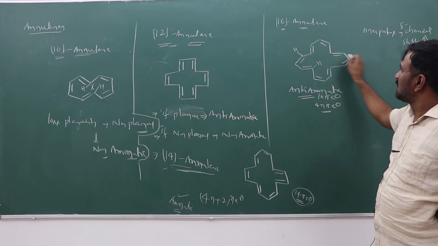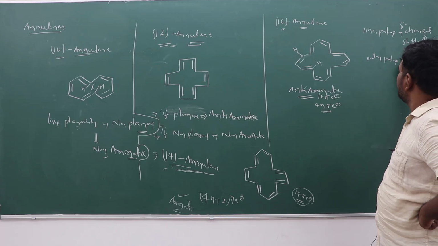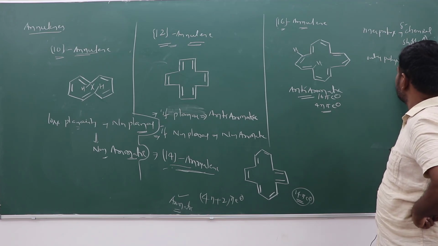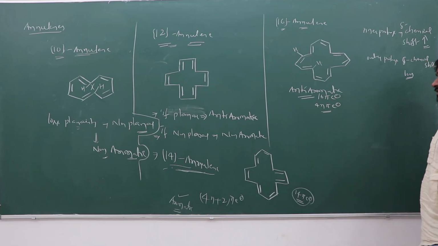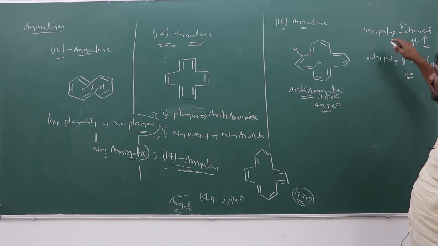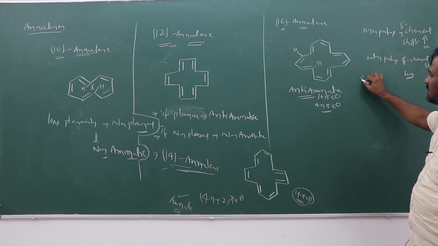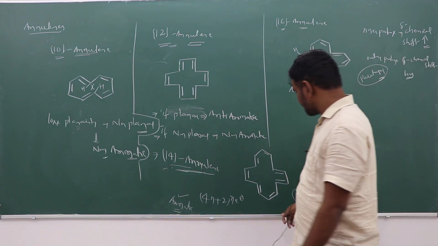And the outer protons' chemical shift values, in ppm, are less. When the inner protons' chemical shift values are more, it is considered paratropic in nature, in proton NMR studies.